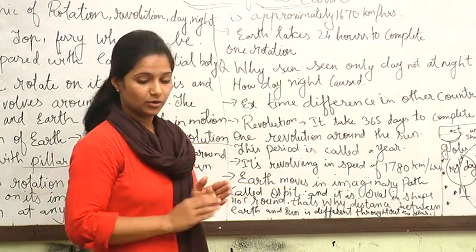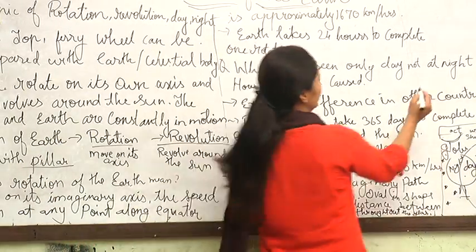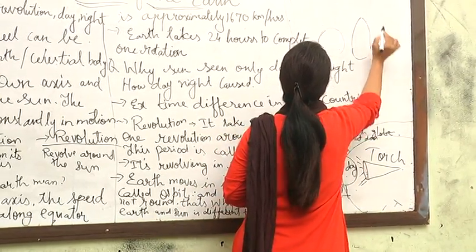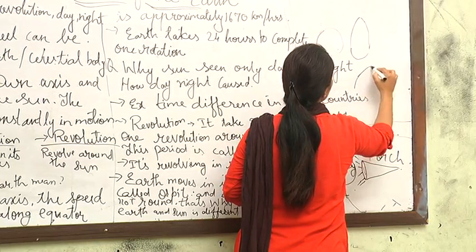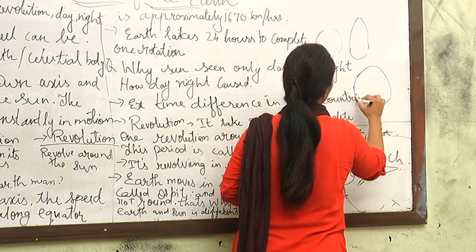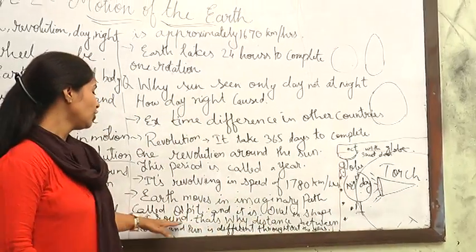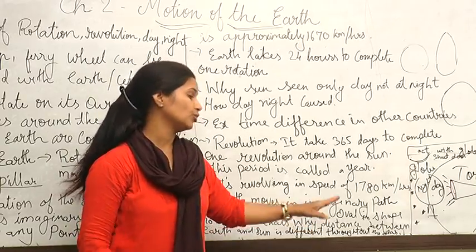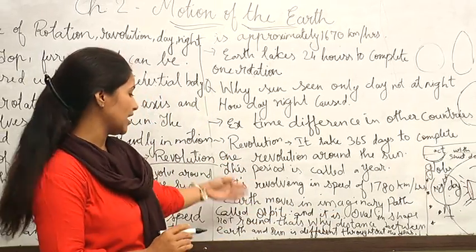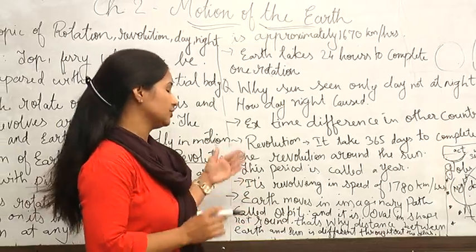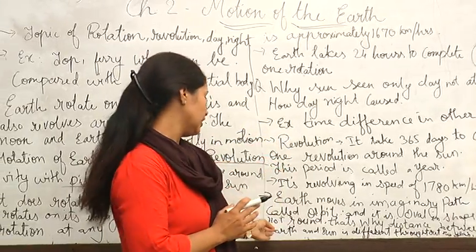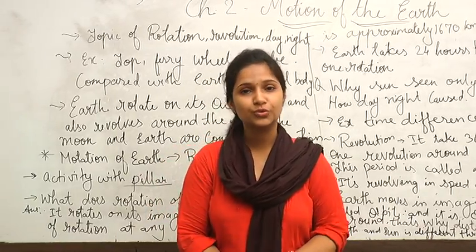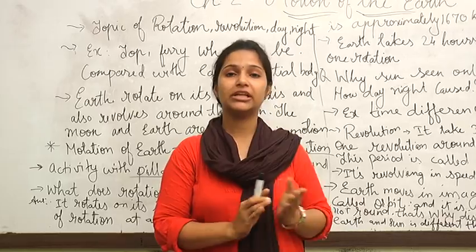It is oval. Like oval, I think you all understood, no? This one is round, but if this is the shape like an egg, this is oval. Not properly that much, but it is a little bit oval in shape. Okay, so not round. That is why the distance between Earth and the Sun is different throughout the year. That is the reason, this imaginary movement and that little bit of tilt. Thank you students, and the remaining part we will study in the next lecture.